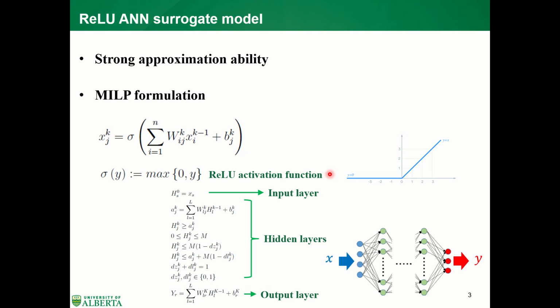The activation function of y can be illustrated by this figure here. If y is less than or equal to 0, the output of the activation function equals 0. Otherwise, it equals y itself. And the whole ReLU artificial neural network can be expressed as the equations here. The first equation means the input layer of the ReLU artificial neural network, and the equations here mean the hidden layers inside the ReLU artificial neural network. And the last equation expresses the output layer of the ReLU artificial neural network.